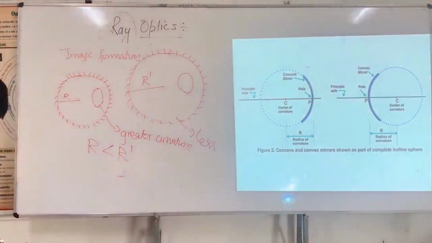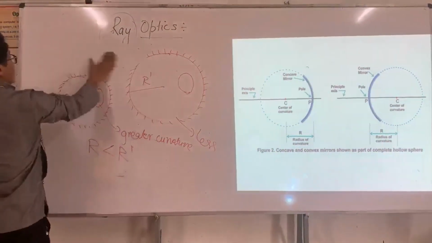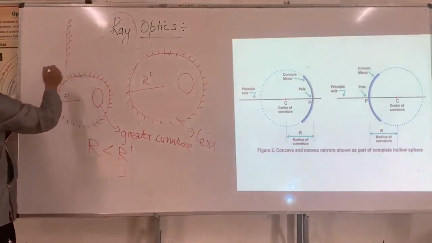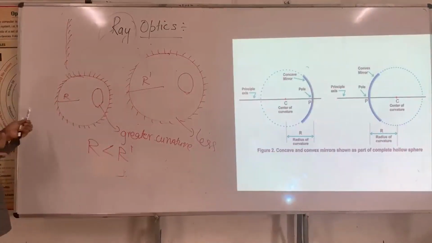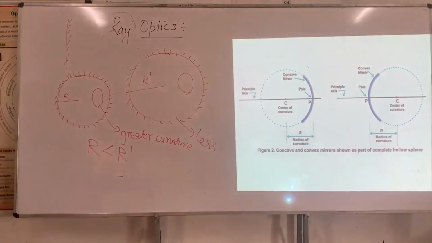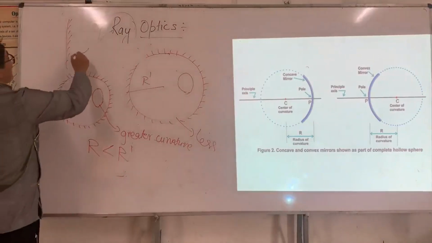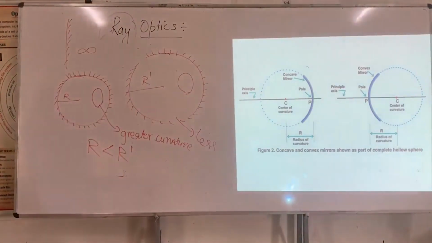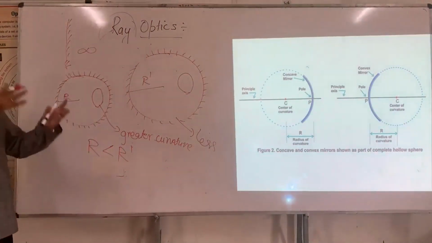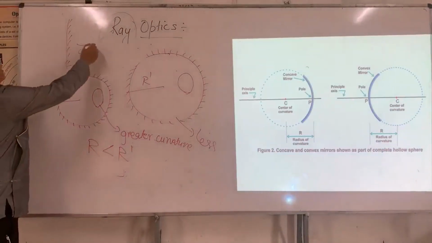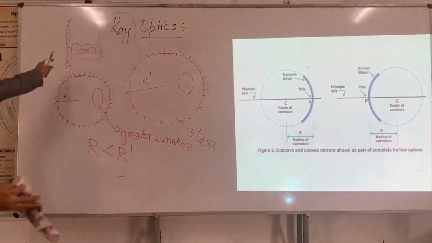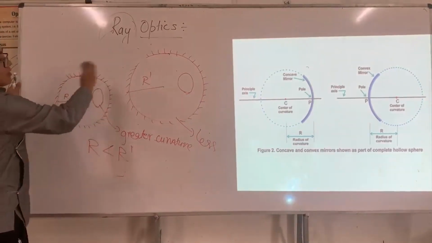And then, what about a plane mirror? I'm sure maybe in class 10 you've done it. How much is the curvature now? It is a plane surface, and obviously the radius of curvature is going to be infinite. So what about curvature for a plane mirror? Zero curvature, which implies the radius of curvature is infinite. Alright, so this is all about the two types of mirror.